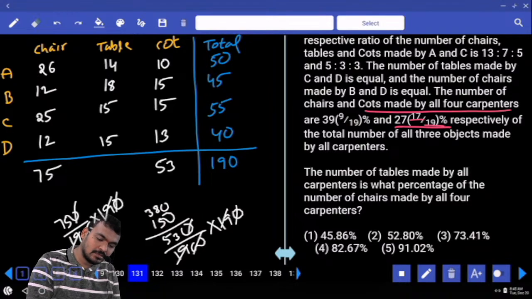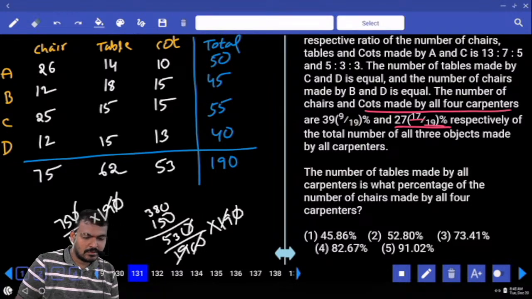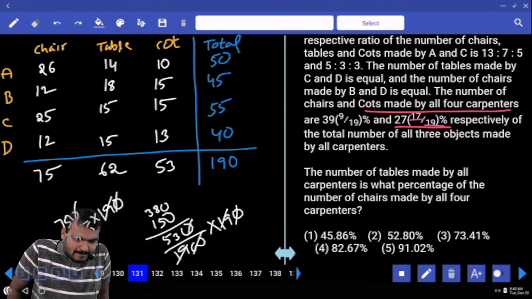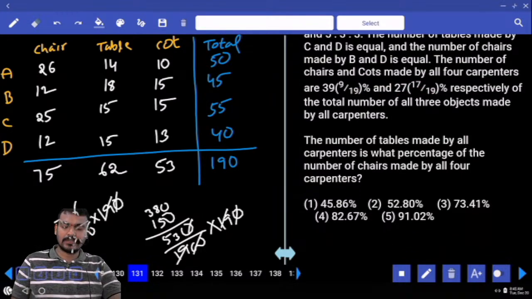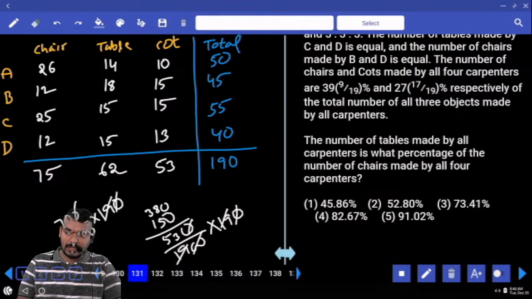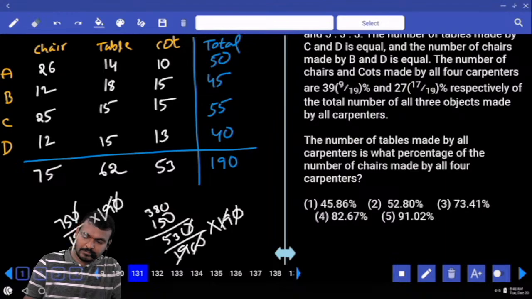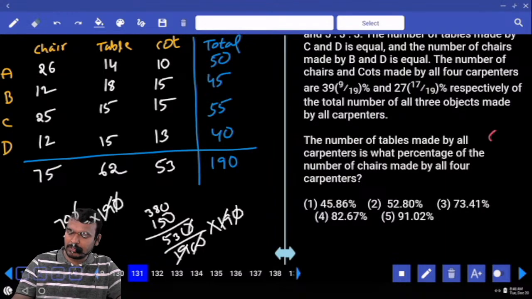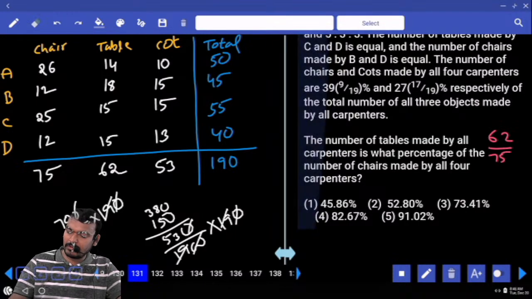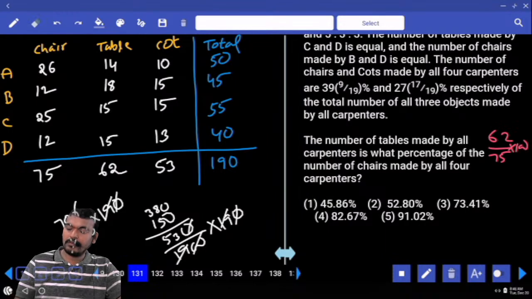62 or 52? 62. All the data are getting it? What is the first question? The number of tables made by all the carpenters is what percentage of the number of chairs made by all the 4 carpenters? Tables first, how much? 62. Next, chairs 75. 62 by 75 into 100.